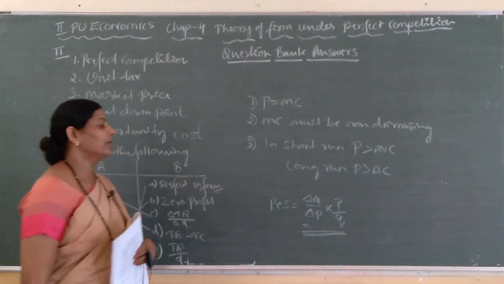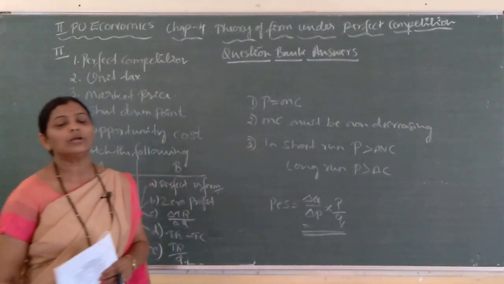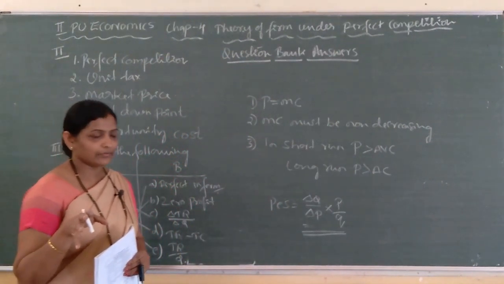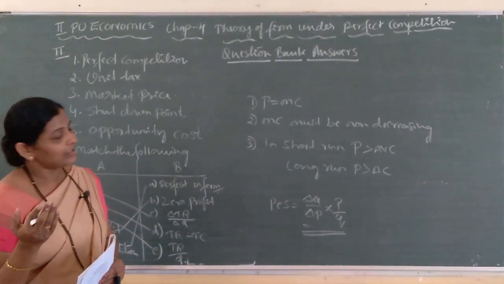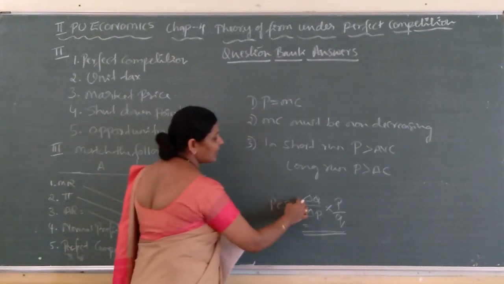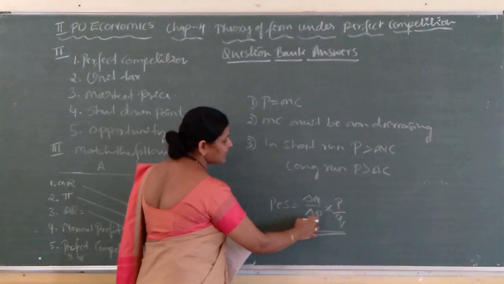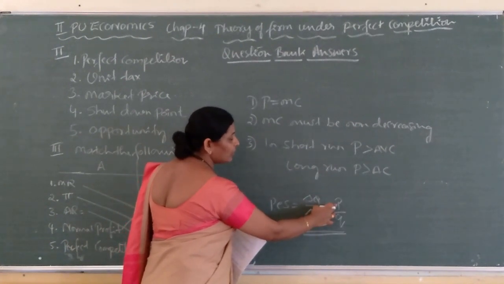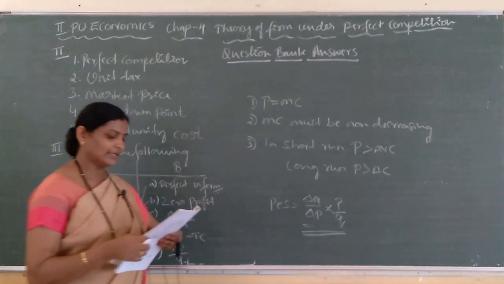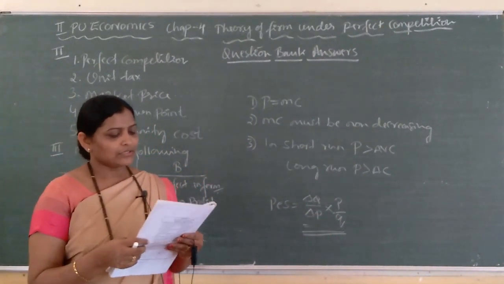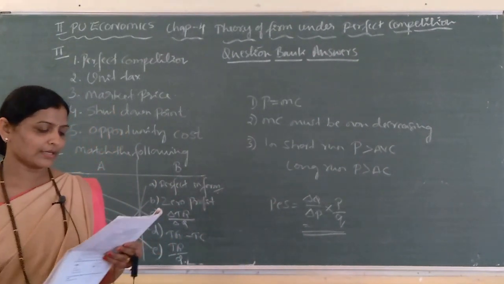This is the simplified formula. PES, price elasticity of supply, is equal to percentage change in quantity supplied divided by percentage change in price. That formula also you can give. So, delta indicates change in quantity supplied divided by change in price, into P, which indicates the original price, divided by Q, which shows the original quantity supplied. So, if you write the meaning along with the formula, you will get 2 marks.